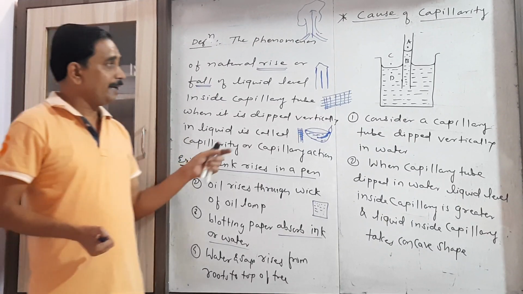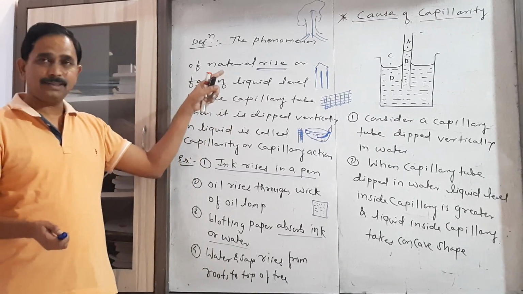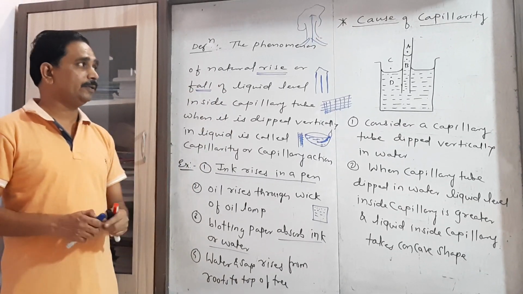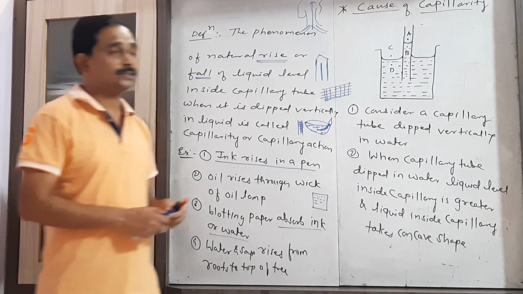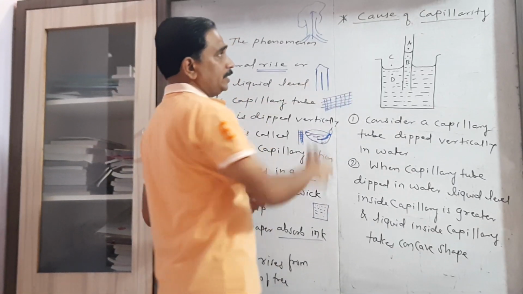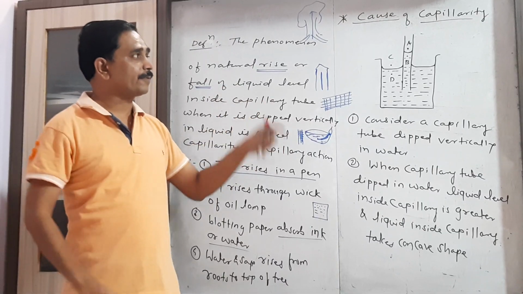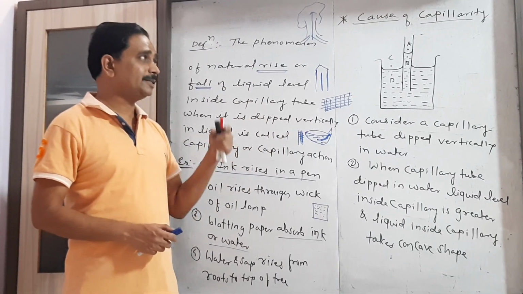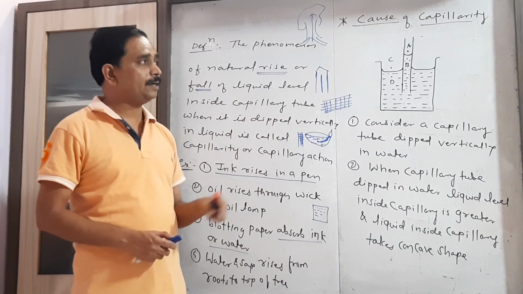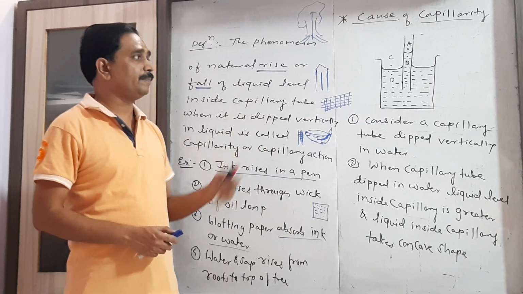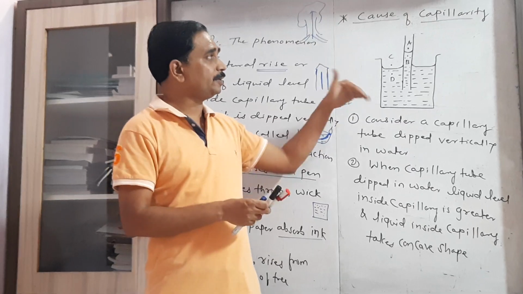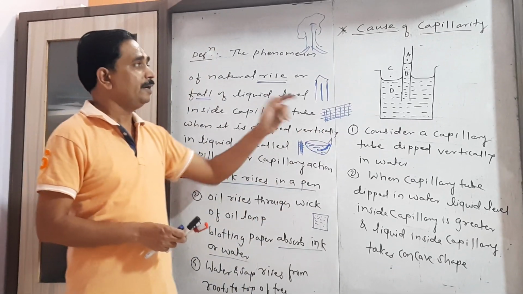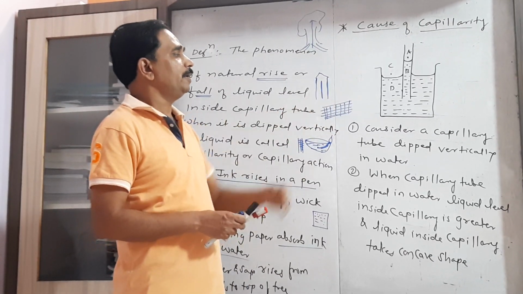Now why in one case do we have the rise and why in the other case do we have the fall? Now we have to see the exact cause. So that's why the next point we have to consider here is the cause of capillarity. Why is there a rise in the case of a liquid which partly or completely wets the solid? Generally we can easily observe the rise. That's why we took the example of rise here.